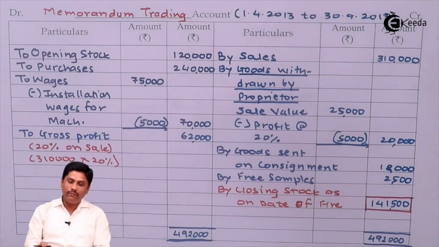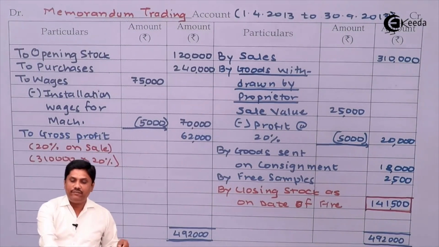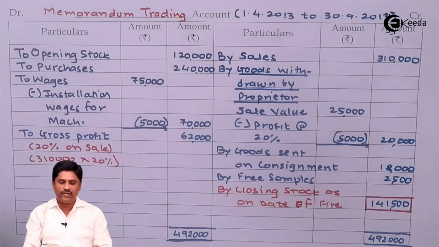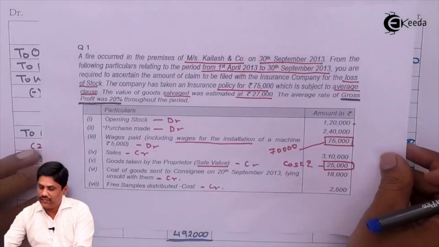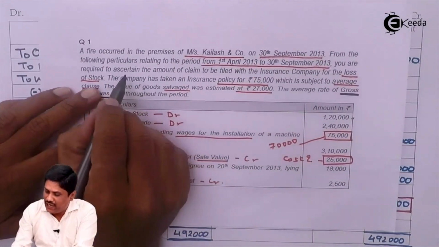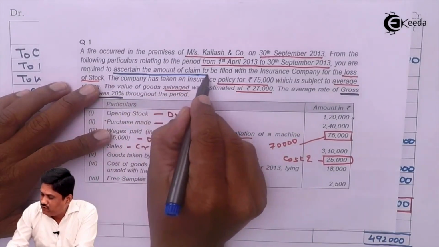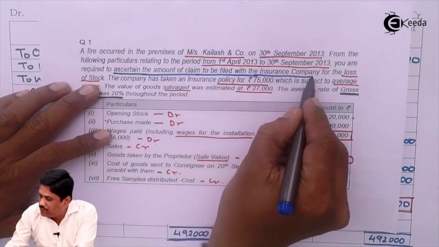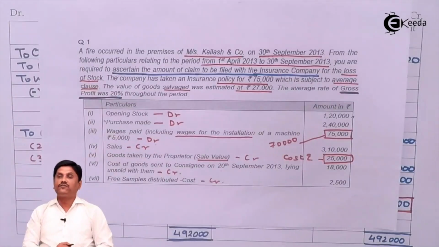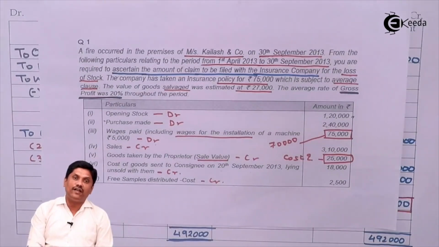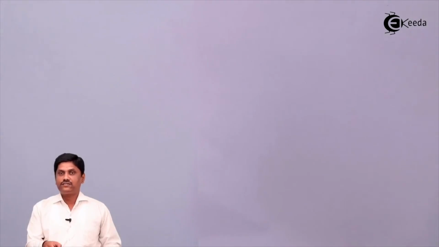141,500. But is this enough? No. We have to mention what is the amount of claim to be asked from the insurance company. If you see properly, what is asked in your question? Your question asks to ascertain the amount of claim to be filed with the insurance company. So for this purpose we need to prepare something called a statement of claim. Okay, come on students, we need to prepare a statement of claim.